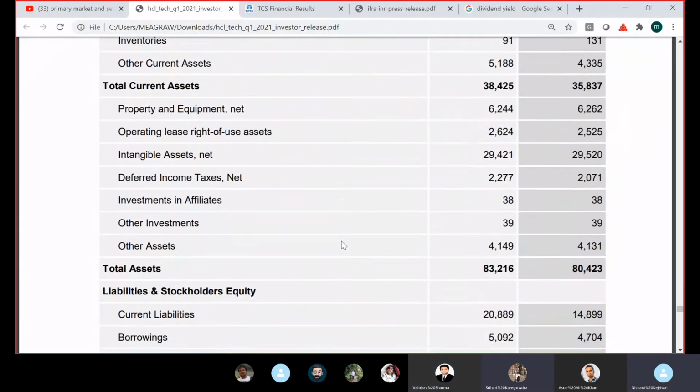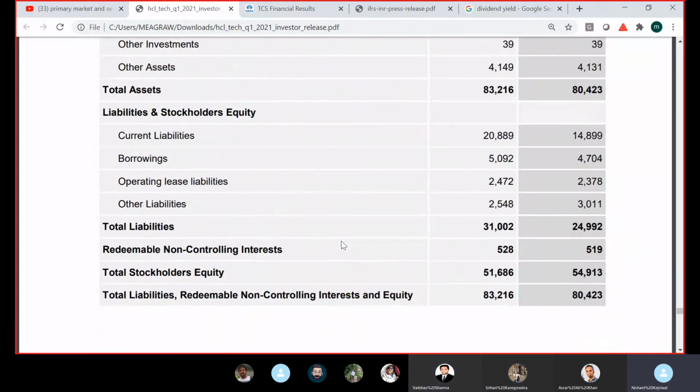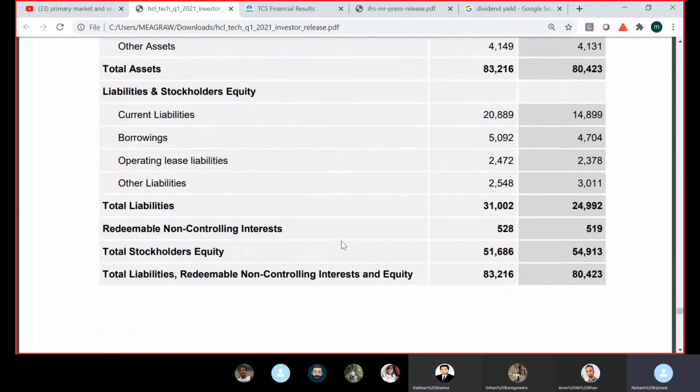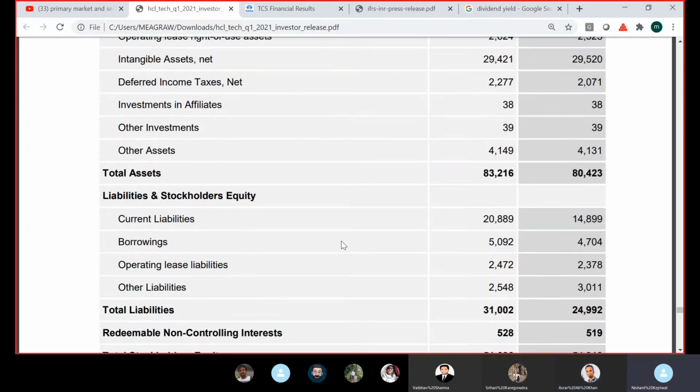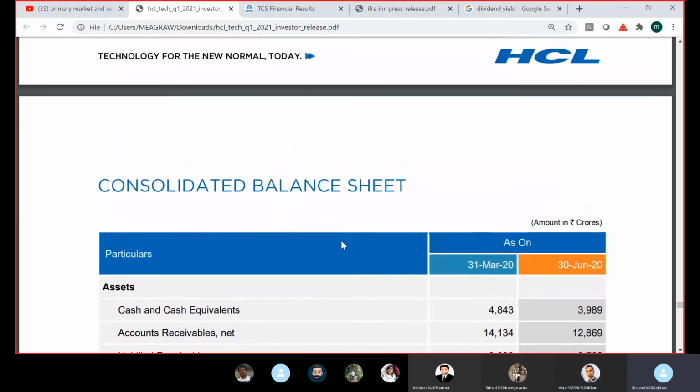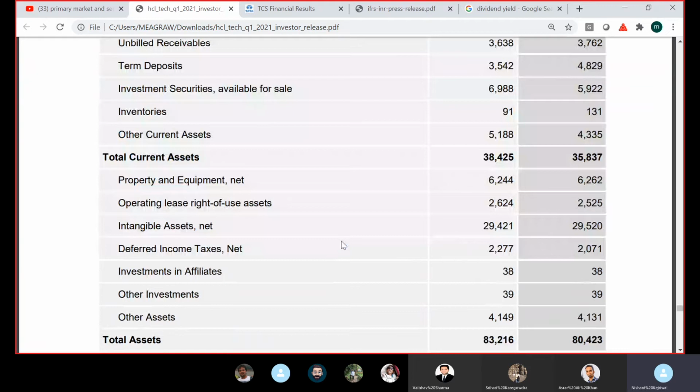21.3. Okay. Now tell me what can HCL do to increase this? Instead of 21.3, what can it do to increase its ROE? There are two ways to do it. Increase the net profit or decrease the shareholder equity, I guess. Exactly, correct. Increasing profit is not possible because obviously it is a function of the business. So what can it do to decrease its capital?